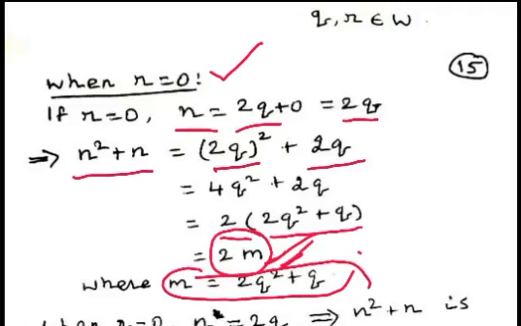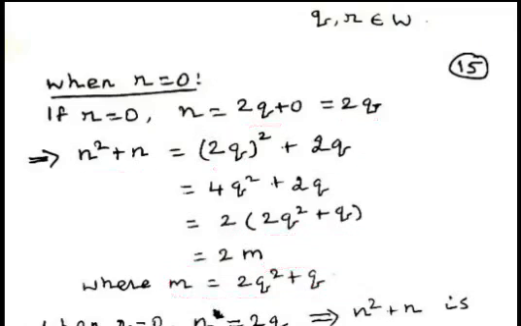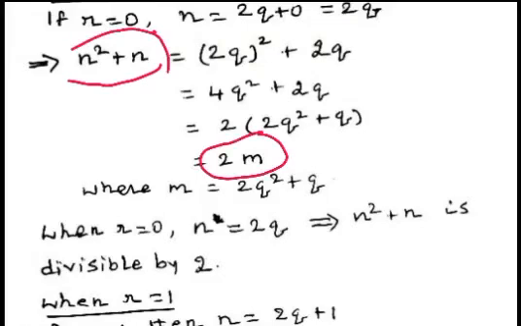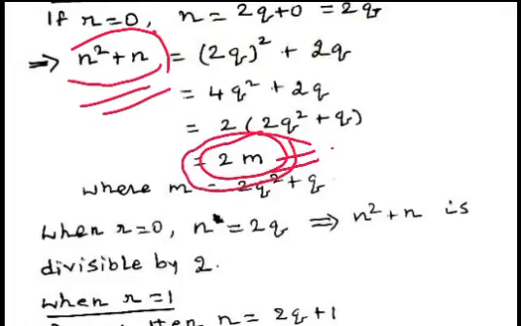Therefore, when the remainder is equal to 0, we can write n square plus n equal to 2m. That is, n square plus n is divisible by 2. Since the remainder is 0 here, there is no remainder. Since there is no remainder, we can conclude that n square plus n is divisible by 2.